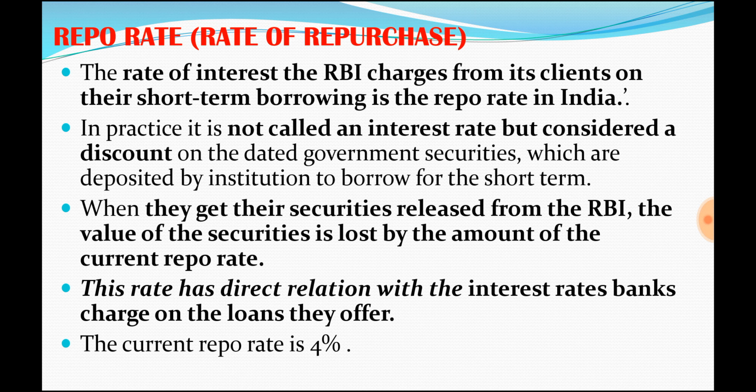This has been in recent times only, after the 1990s. In fact, this has been after the new scheme called liquidity adjustment facility was started by RBI, because banks sometimes lack money for some short-term transactions. They may not have money and they can't borrow it from other banks. See, banks also borrow from other banks. But if they can't borrow from other banks, they may be short of cash, and to meet some short-term requirements, for this purpose they will get this money from RBI.